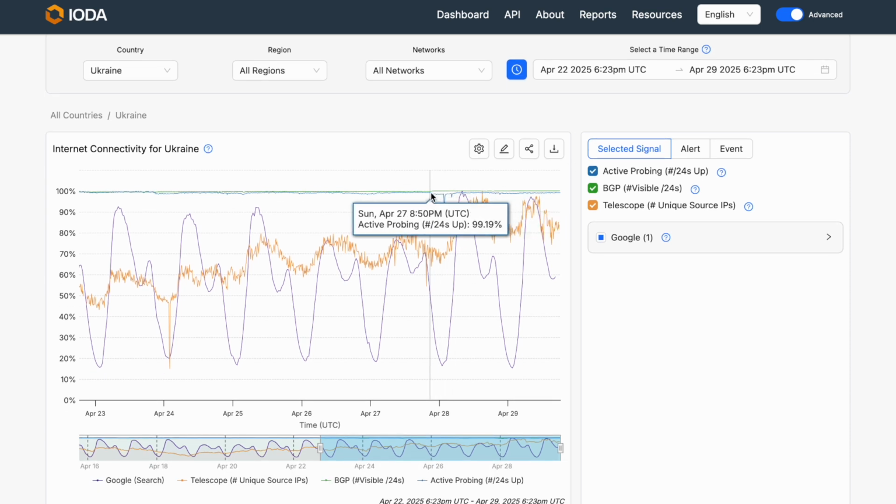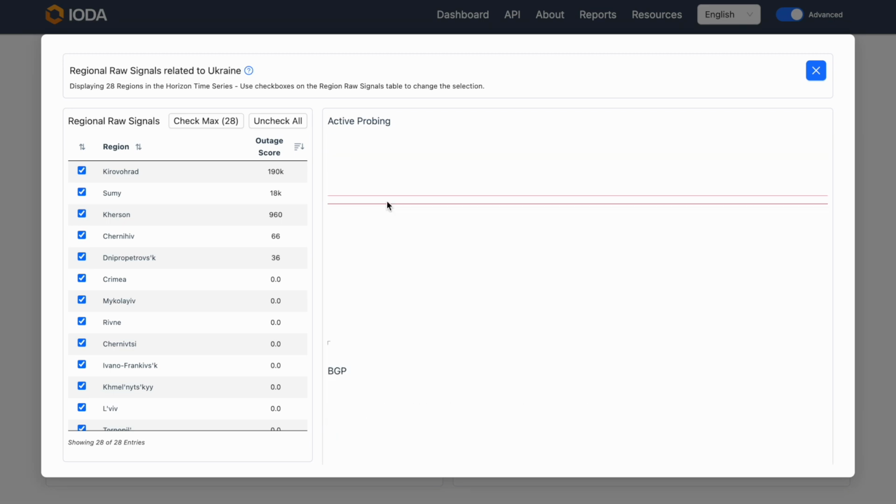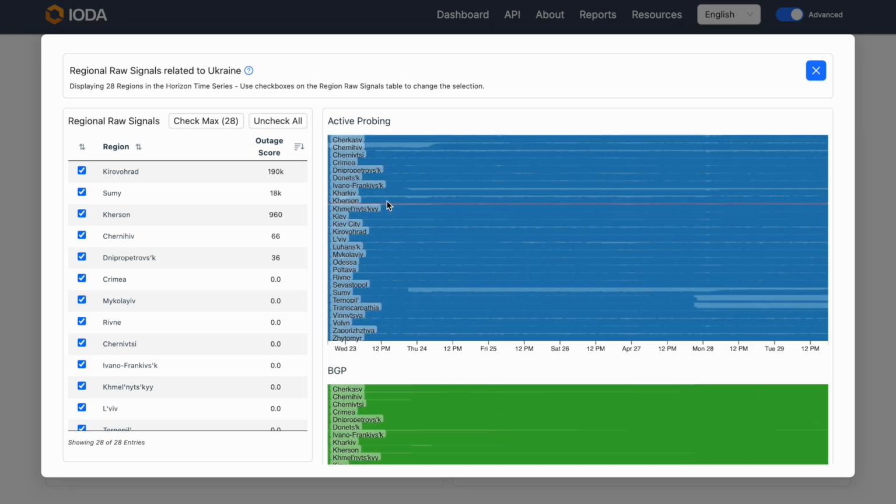Here we can see a slight drop in the active probing signal. Let's investigate this further by looking at the regional raw signals for Ukraine. I'll launch this module, and now we can see a stacked horizon view of connectivity signals in all of the oblasts or regions in Ukraine. Here we can see that Sumy has experienced a lower level of connectivity, and that's apparent by the lighter blue or white that we can see in the stacked horizon.